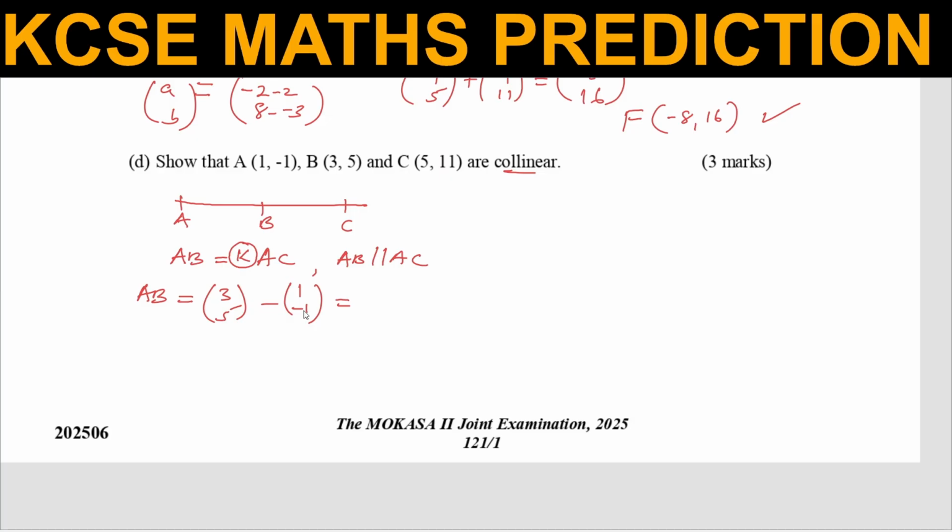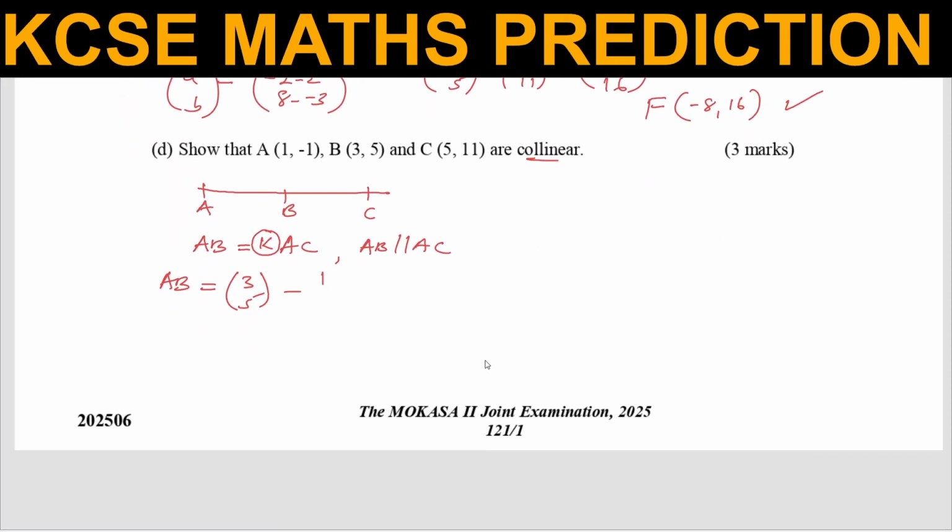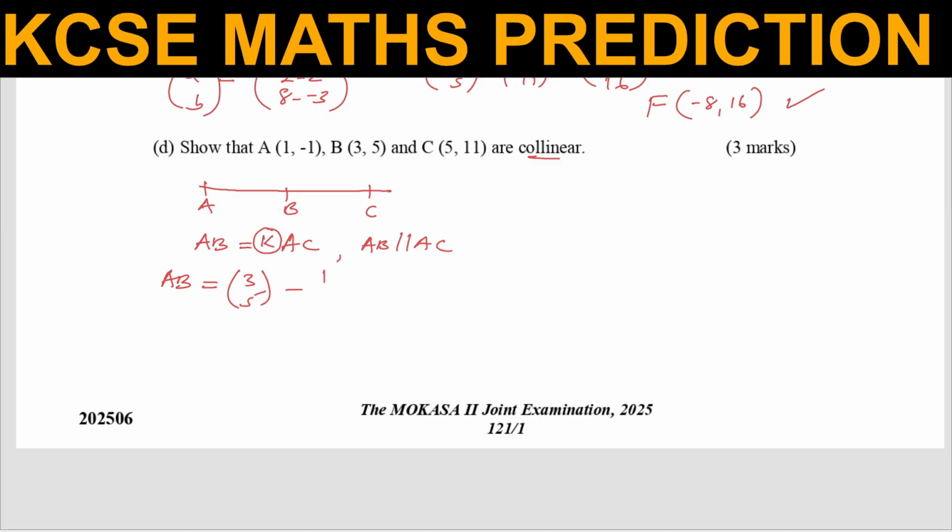Let me go up there to confirm. B is here, 3, 5, and A is 1, negative 1.